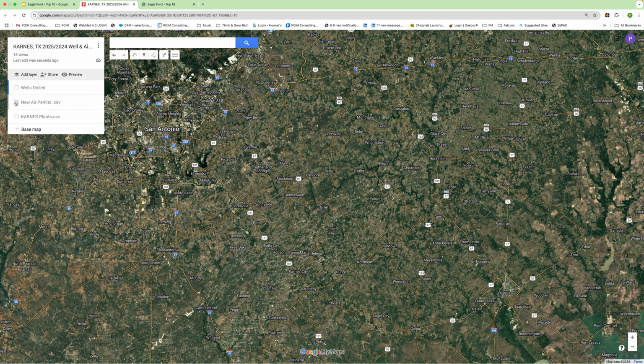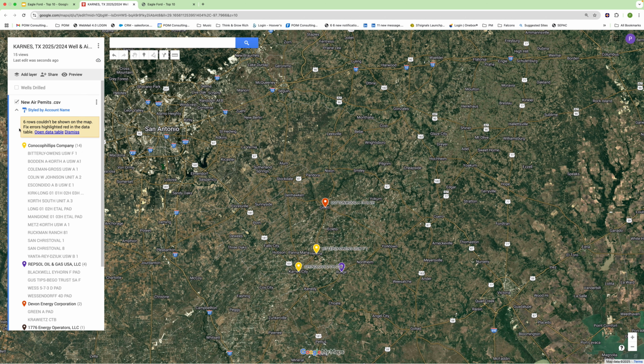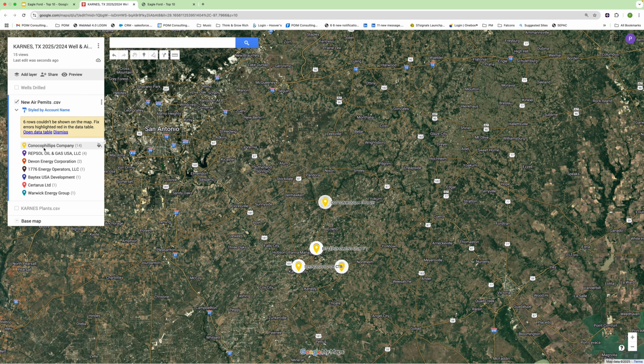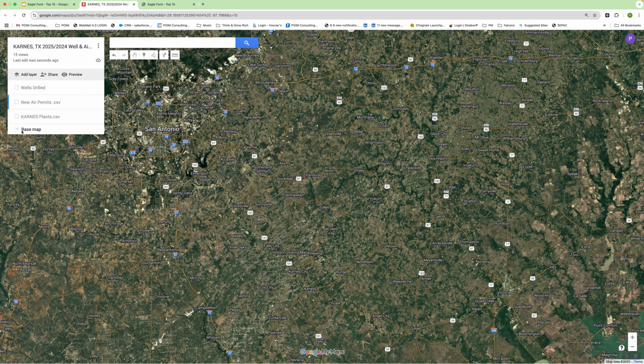The air permits themselves, it just gives the totals. It doesn't show the exact location of the facility. It just gives the nearest town, so it gives you an idea of where the majority of the infrastructure is going in.